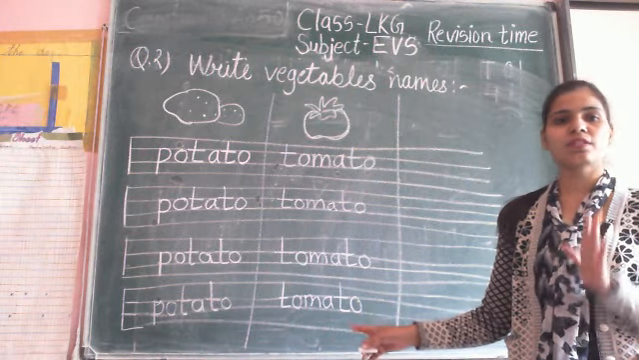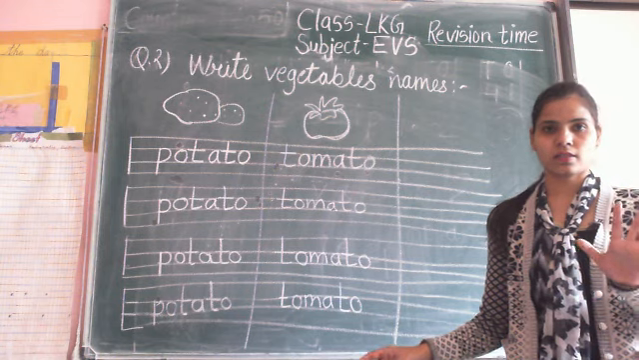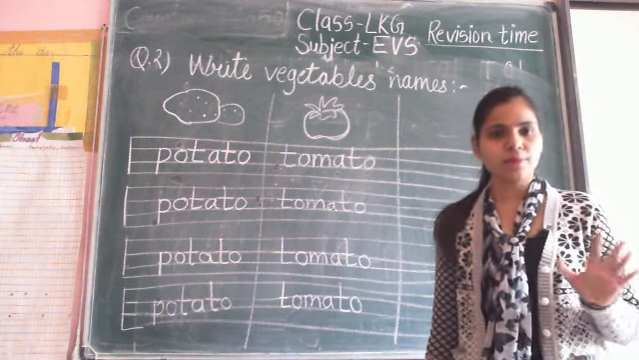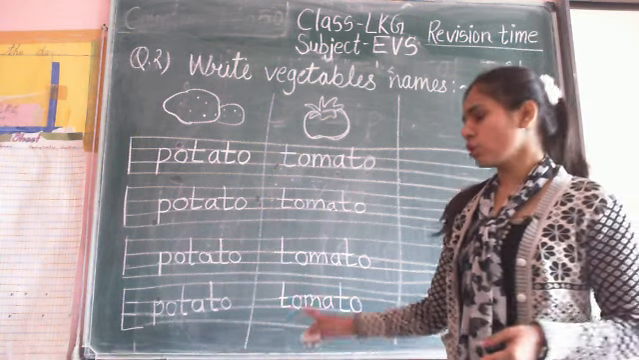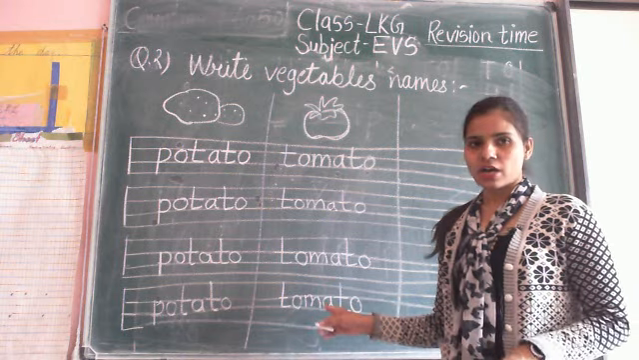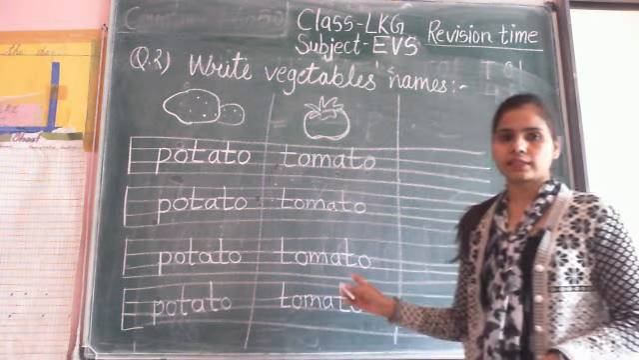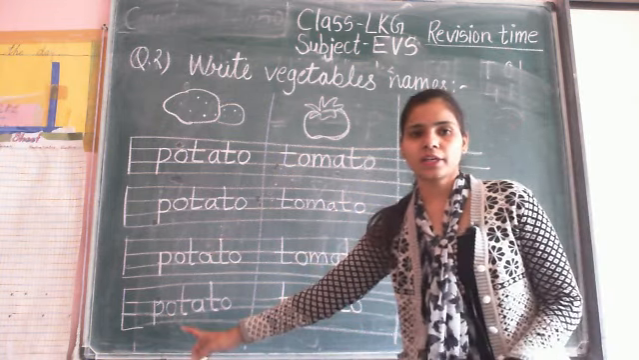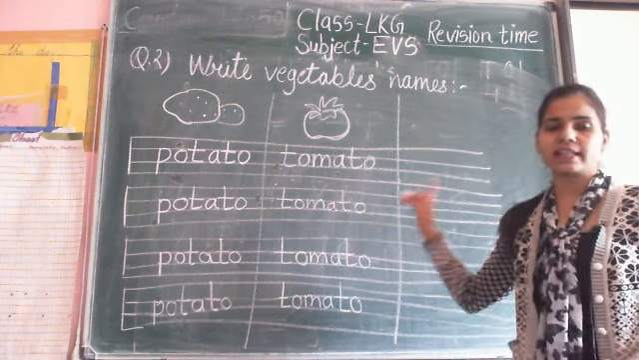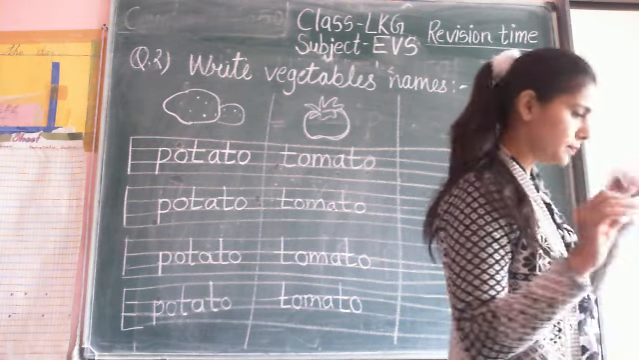How many times? 5 times. Before you write 5 times, you will learn the spelling. So, please write down and read the spelling and learn the spelling. Like this is potato, this is tomato, and number 3 is